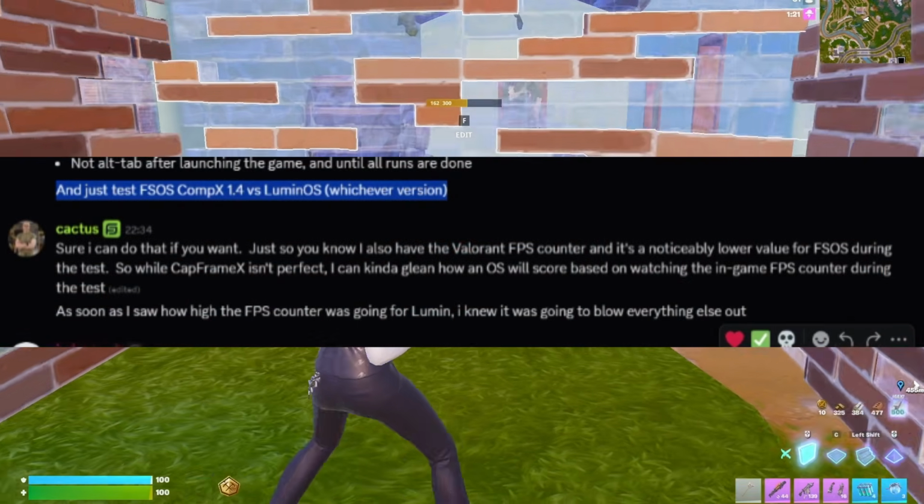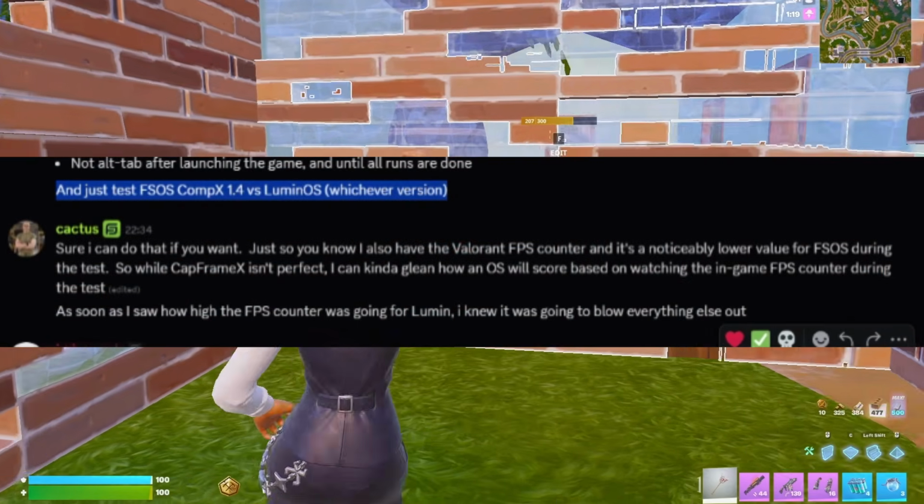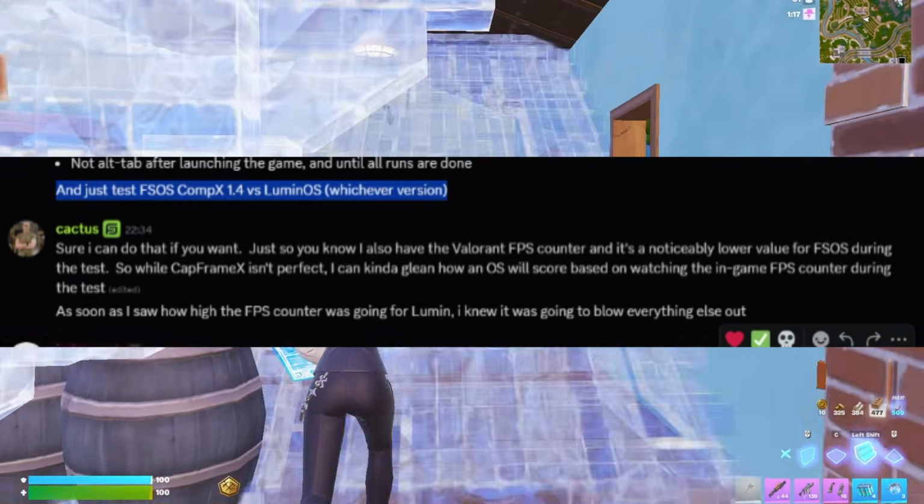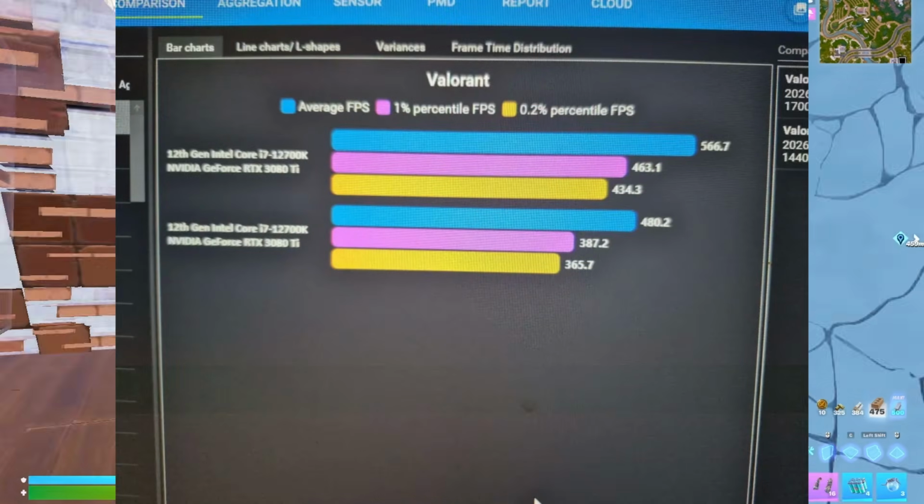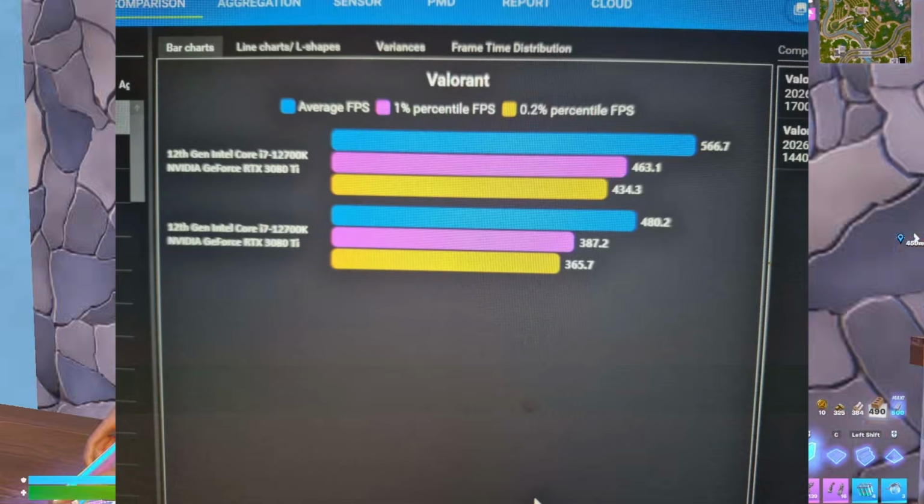So he says, just test FSOS Comp X versus Lumen, whichever version. And so he does that. You can see the benchmark here. The top one's Lumen, and it's obviously winning.